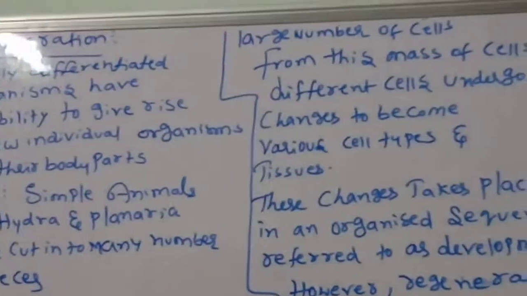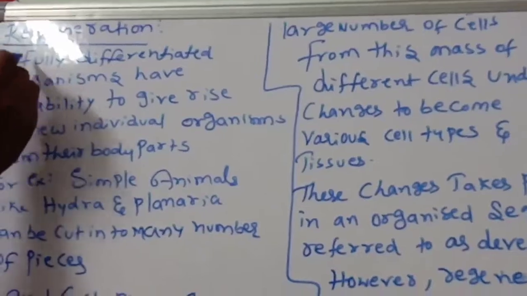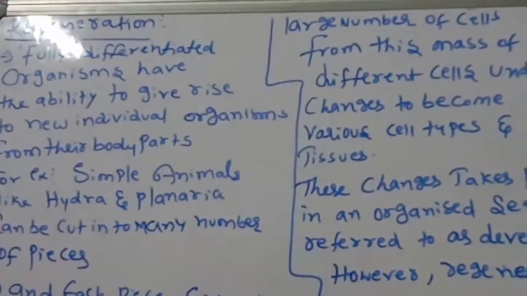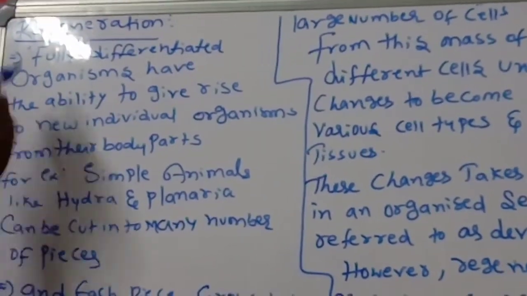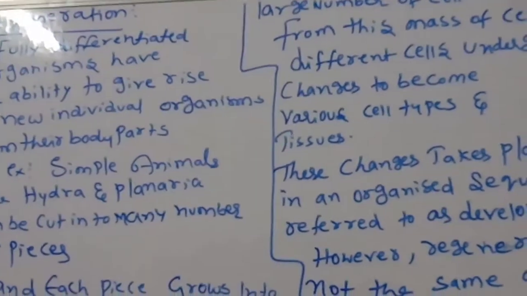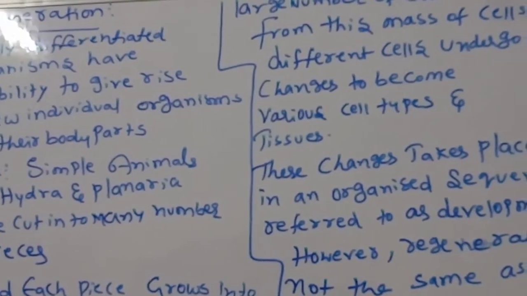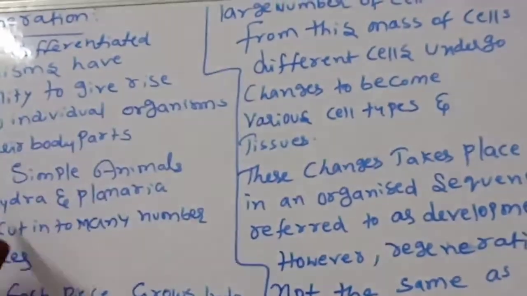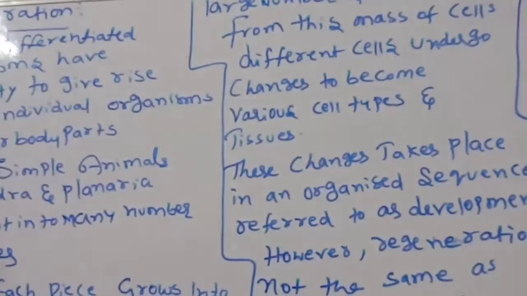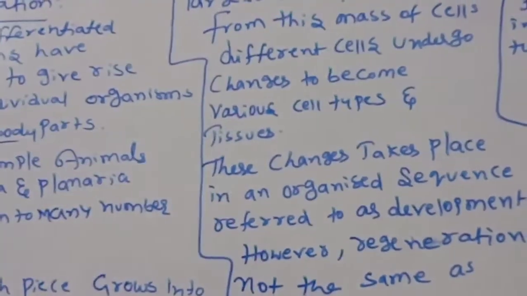That is only called regeneration. Now, fully differentiated organisms, differentiated means fully developed, fully organs formed, have the ability to give rise to a new individual from their body parts.